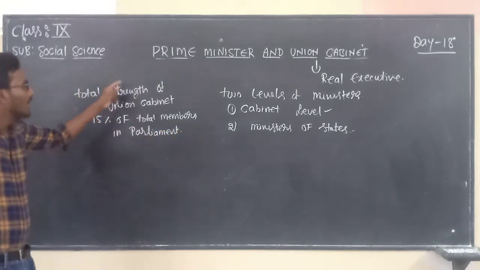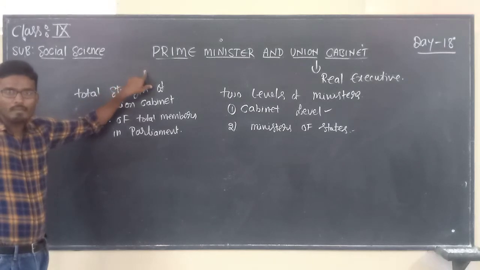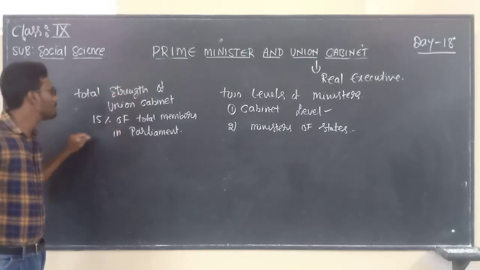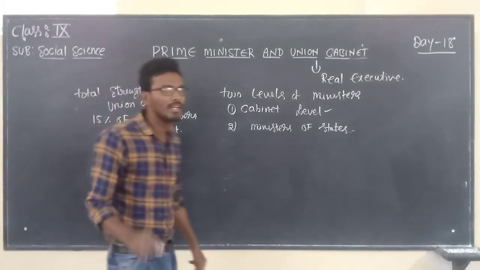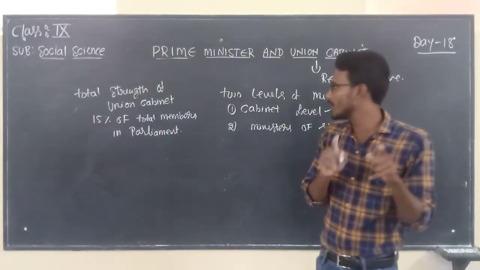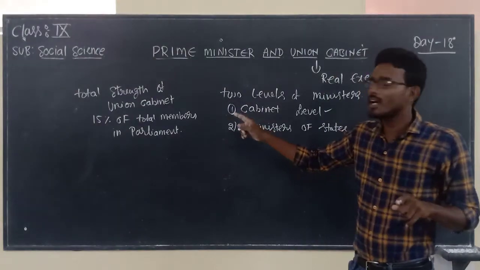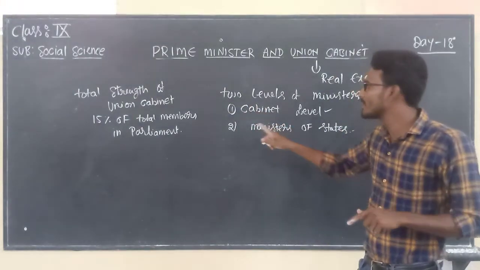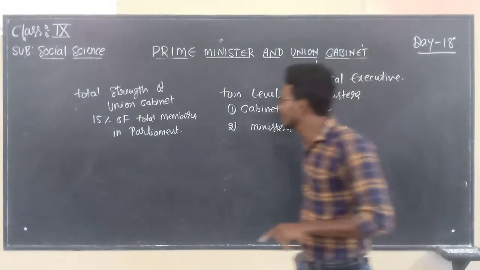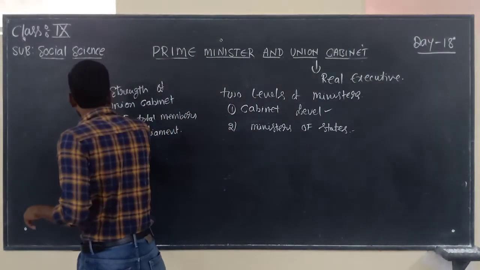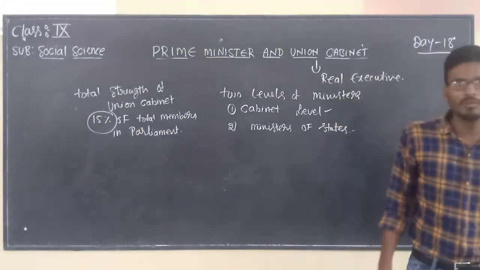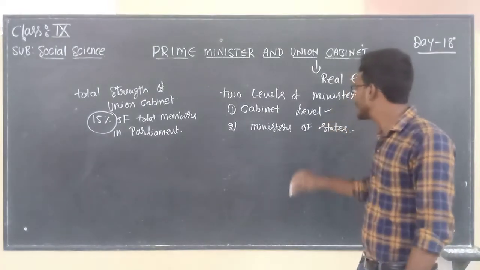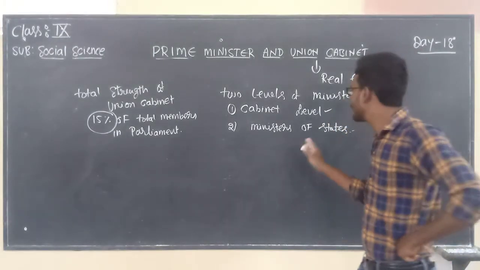Means the strength of the Union Cabinet must be 15% of the total members in the entire Parliament. A very important key point you must remember. The total strength of the Union Cabinet is 15% of the total members in the Union Parliament. How much percentage? That is 15%. So this hierarchy has two levels. One is cabinet level, the second one is ministers of states.